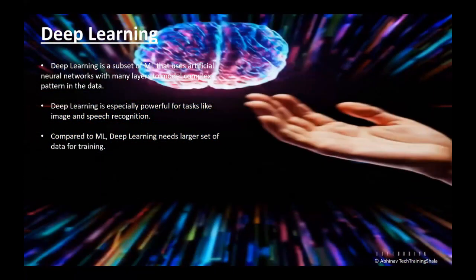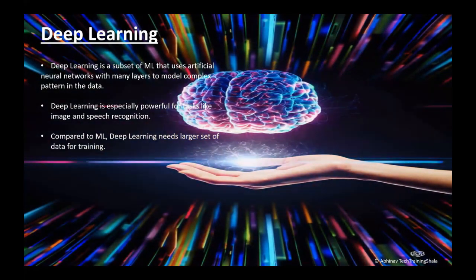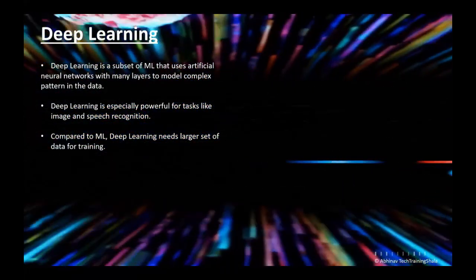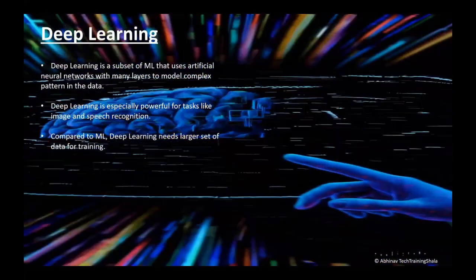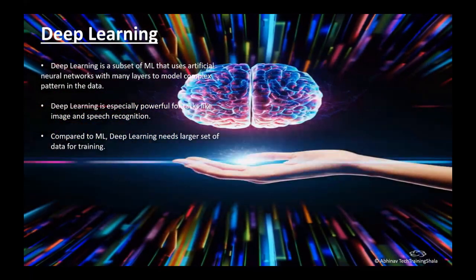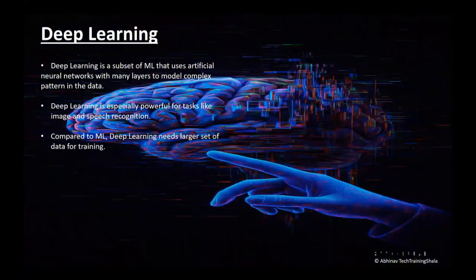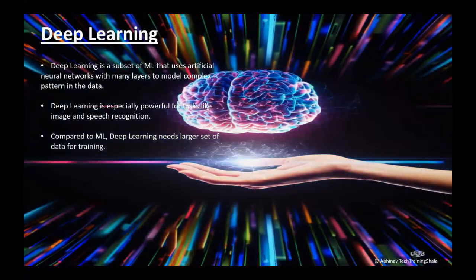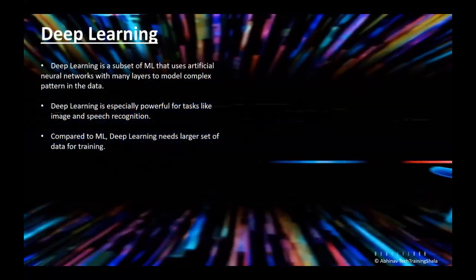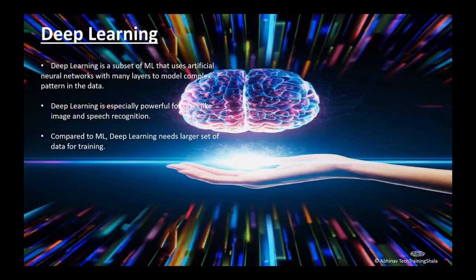Now talking about deep learning, which is the next concept. Deep learning is a subset of ML that uses artificial neural networks with many layers to model complex patterns in the data. Deep learning is especially powerful for tasks like image and speech recognition. Compared to machine learning, deep learning needs a larger set of data for training.